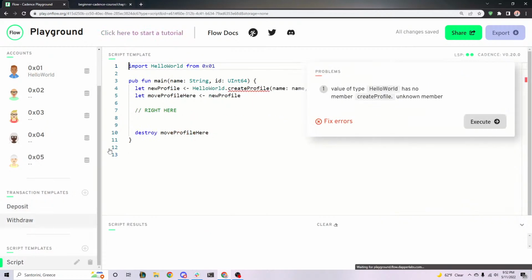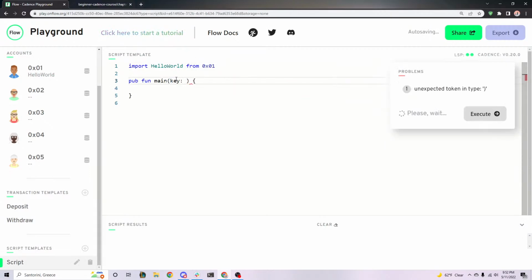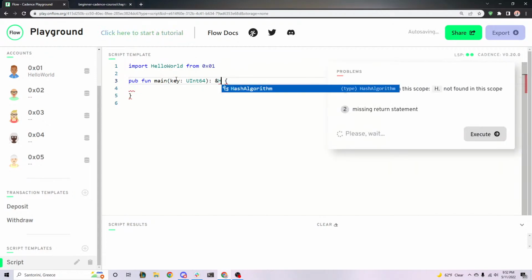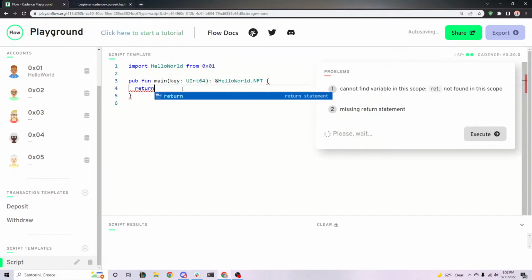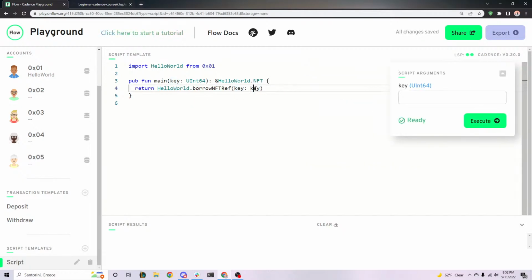Okay, so let's go to a script. Get rid of all this, and we're gonna take in a key, which is a UInt64, and we're gonna return a reference to a HelloWorld.NFT. All right, so let's return HelloWorld.borrowNFTRef and pass in the key. So the key, let's say it was, I think I typed in 50, right?